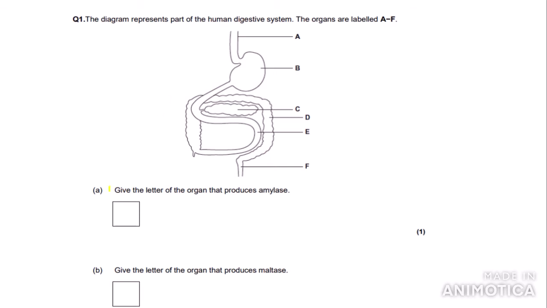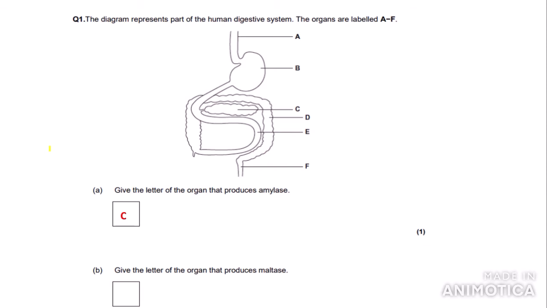Now, here's the question. Give the letter of the organ that produces amylase. I said before that amylase is produced both in the salivary glands and the pancreas. This diagram obviously doesn't show the salivary glands, so we want to look for the pancreas. As we noted before, the pancreas sits kind of below the stomach. So we can say that this structure here is the pancreas. So C is the answer.